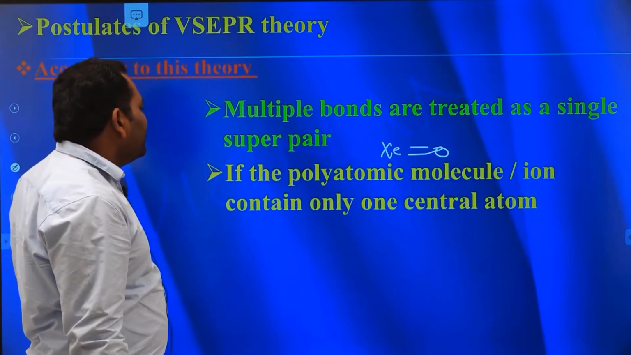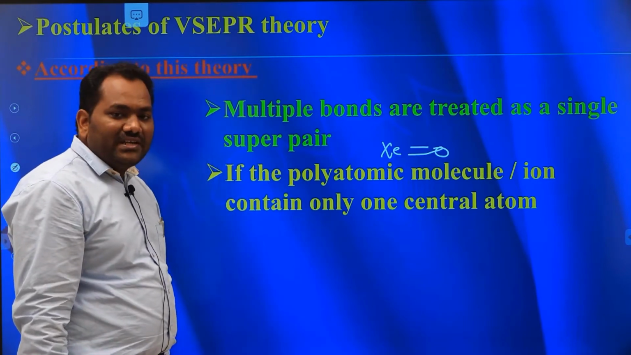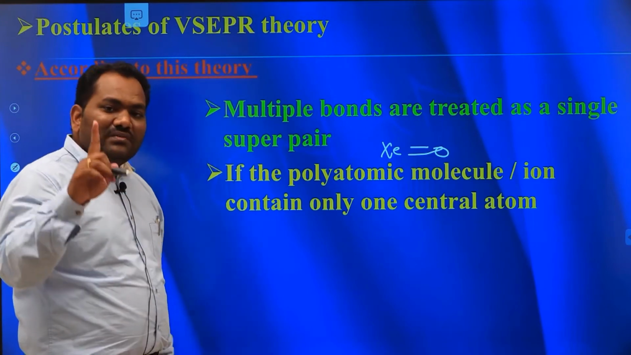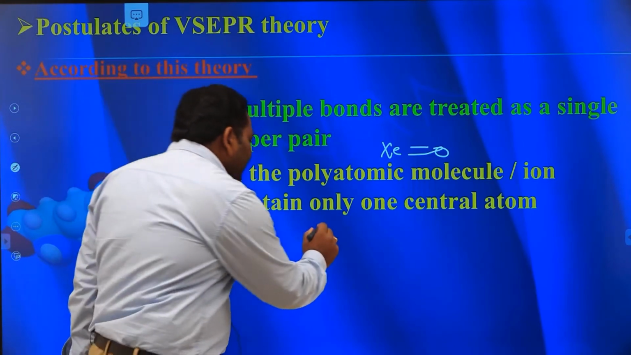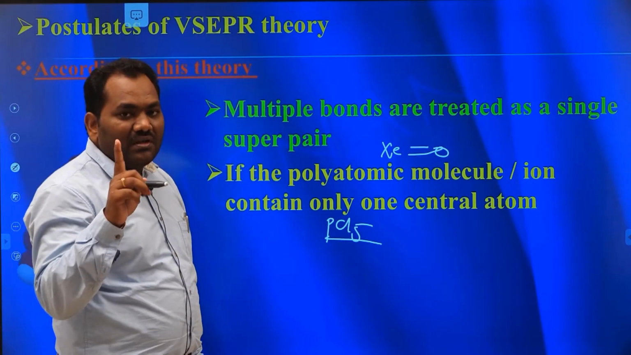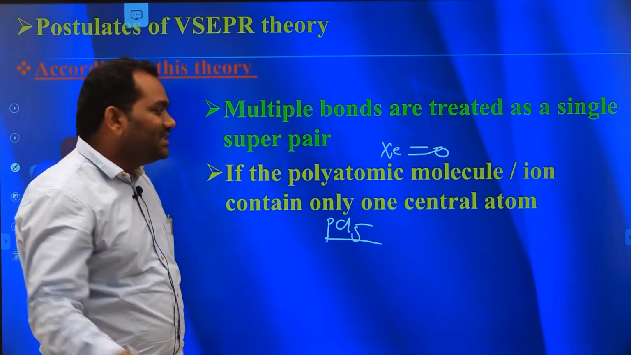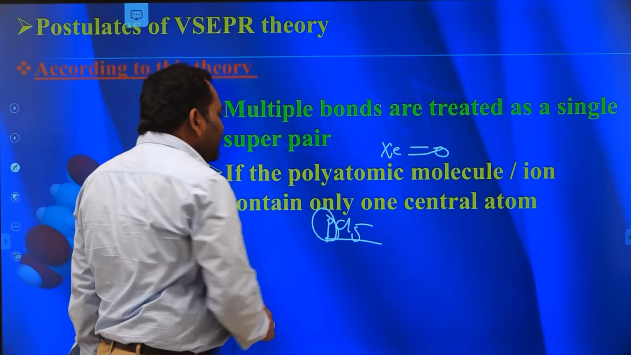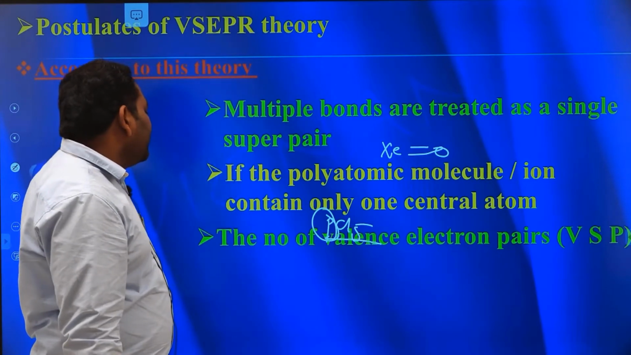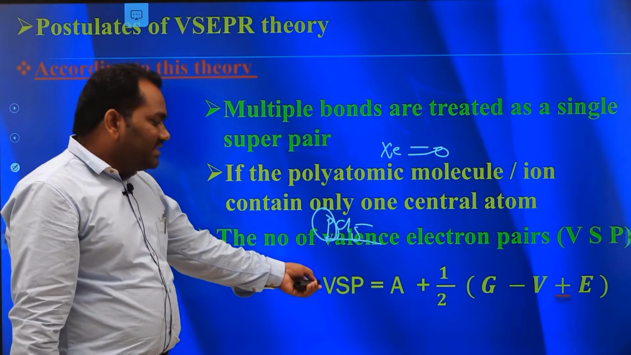The next point is that the polyatomic molecule or ion contains only one central atom. For example, take PCl5. This PCl5 contains 6 atoms. Among those 6 atoms, only one atom is considered the central atom, that is phosphorus. Any such molecule has only one central atom.